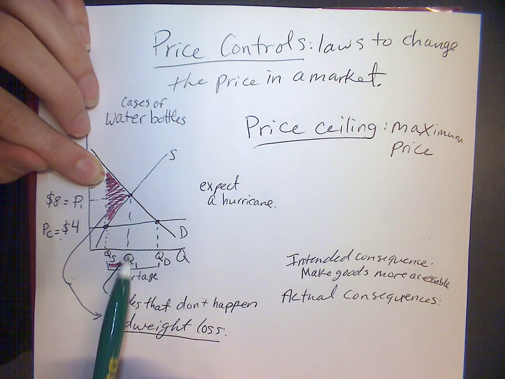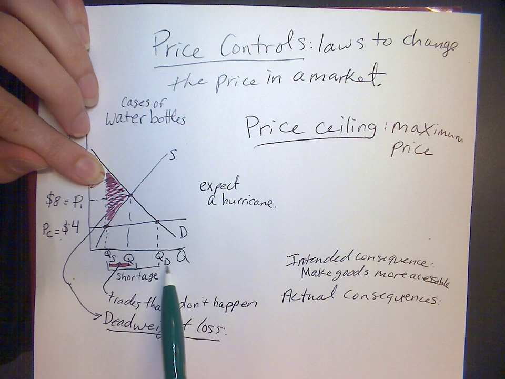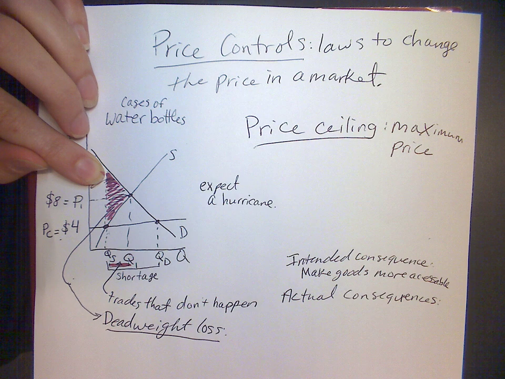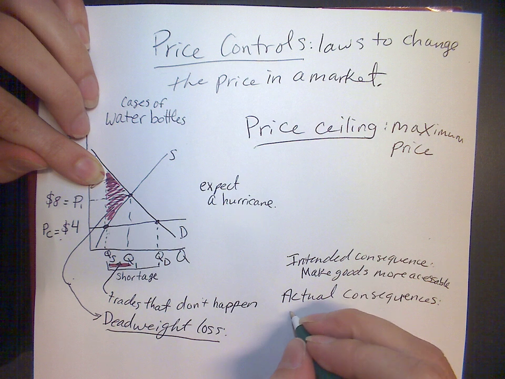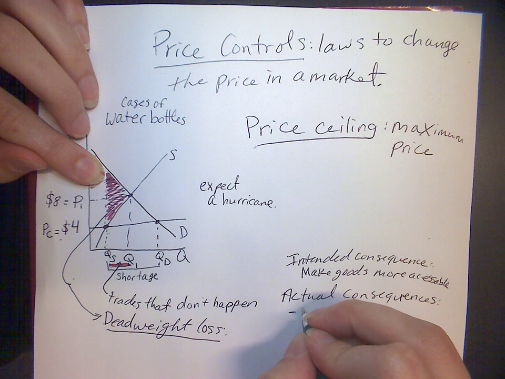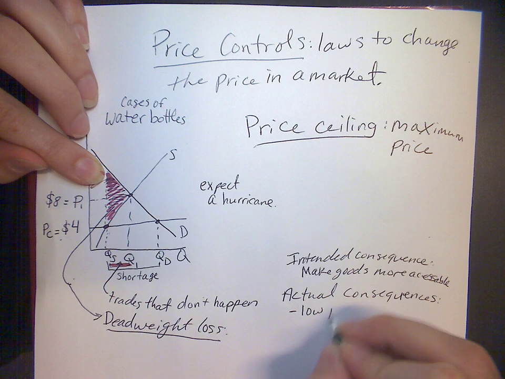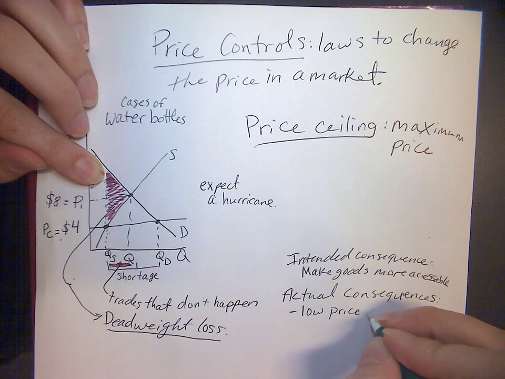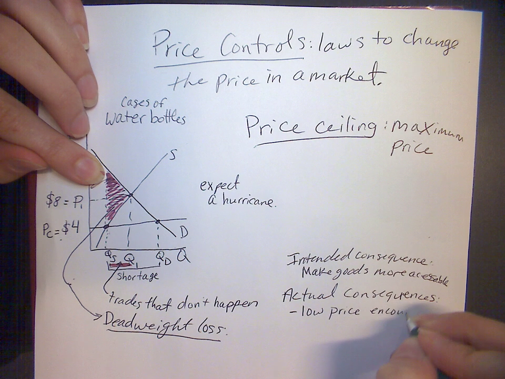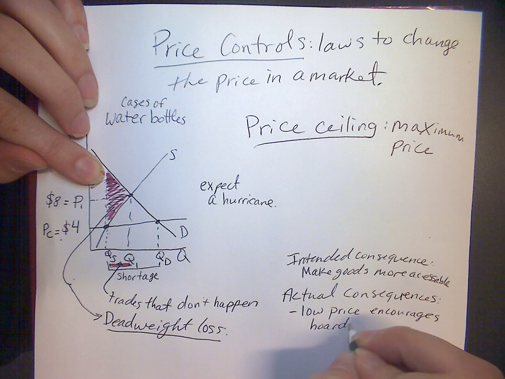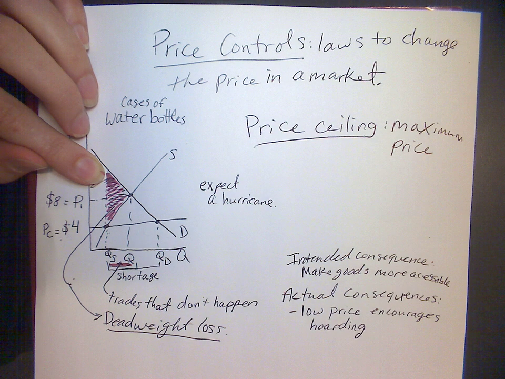So how are people going to act differently, right? How are the buyers going to act differently because the price didn't rise? Or how are the sellers going to act differently because the price didn't rise? So buyers, that low price is going to say to the buyers, buy a lot. It's cheap, right? So low price encourages hoarding.